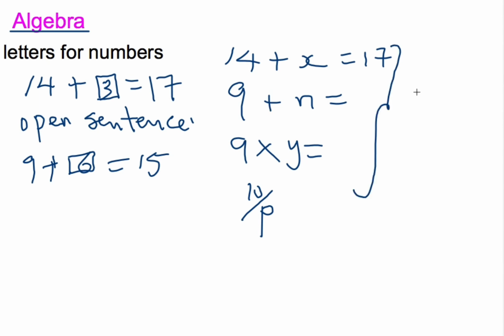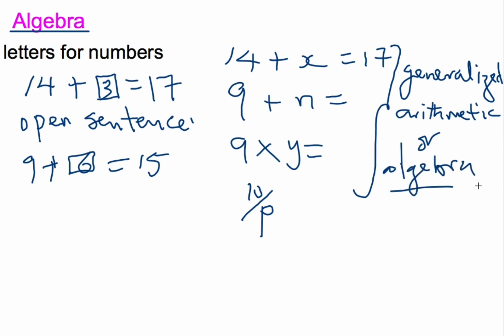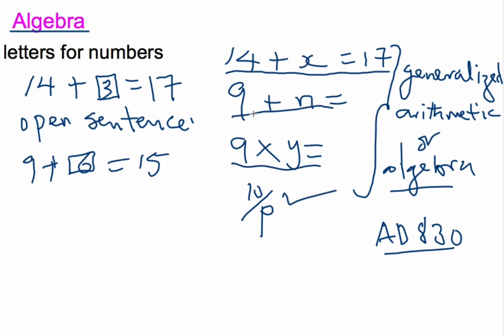So when we use numbers and letters for mathematical expression like this, they dey call am generalized arithmetic or algebra. Algebra na from one guy in Baghdad wey dey call Muhammad Musa al-Khwarizmi. I don't know whether I pronounce am well. Okay. Muhammad Musa al-Khwarizmi. Na him coin this name algebra in the year 830 AD. Na him released this book wey he call this math algebra for Baghdad. If you see anything of this nature, na algebraic sentences dem dey call them.